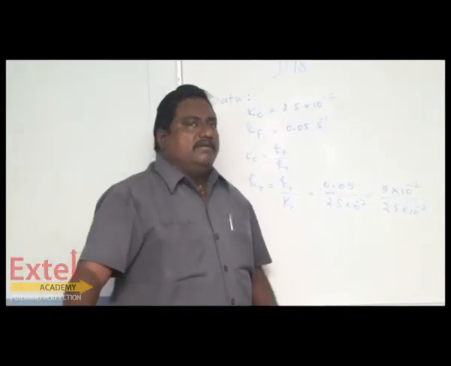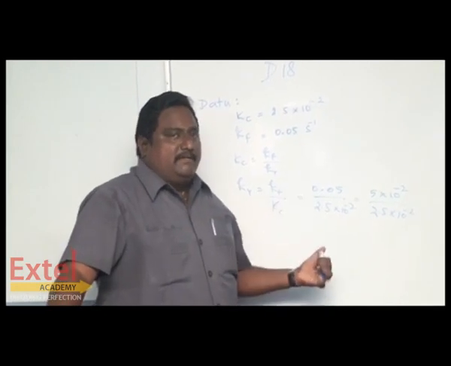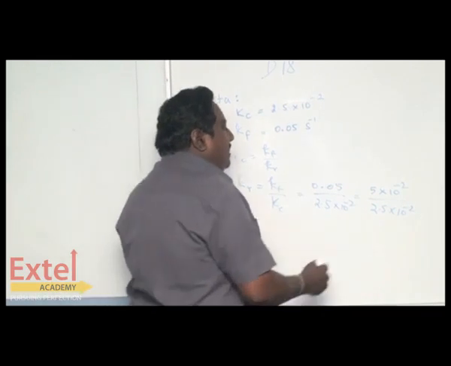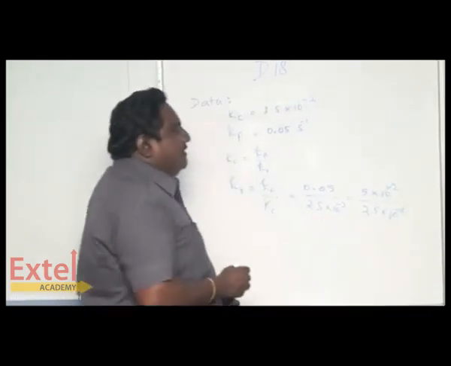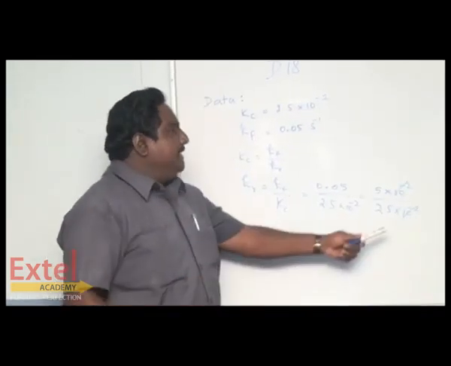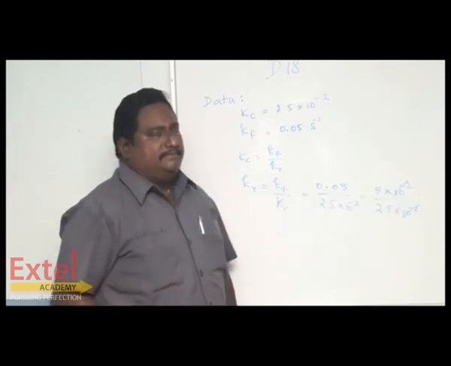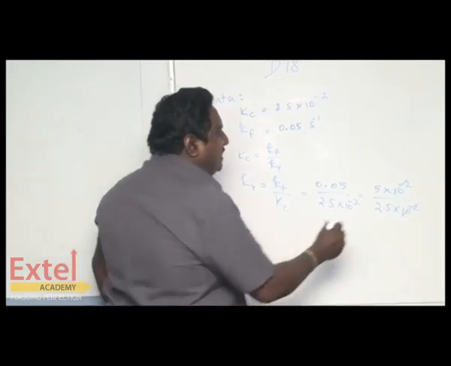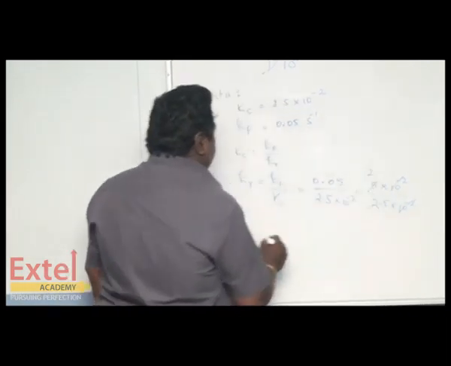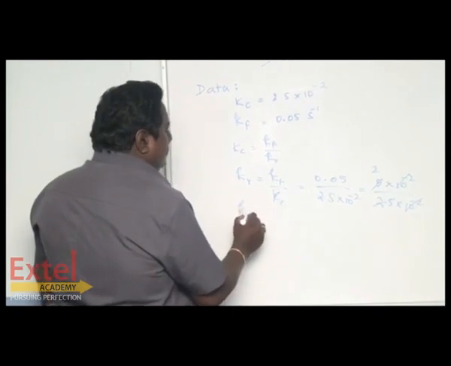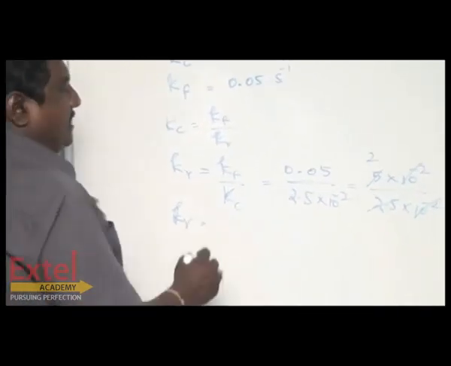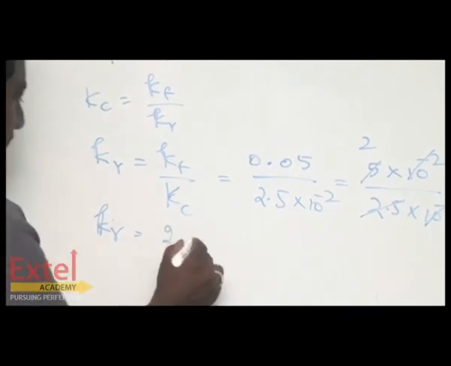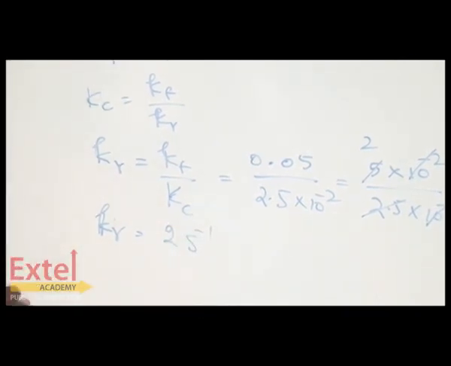Whenever a decimal number comes, it has to be converted into a power. Now 10 to the power of minus 2 and 10 to the power of minus 2 get cancelled out. You are having 5 by 2.5. What will happen upon cancelling? It goes 2 times. So Kr, that is, the rate constant of the reverse reaction, equal to 2 s to the power minus 1, of course. This is the problem.